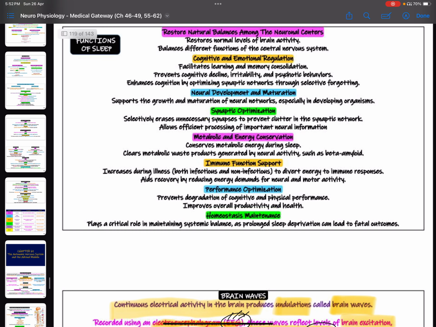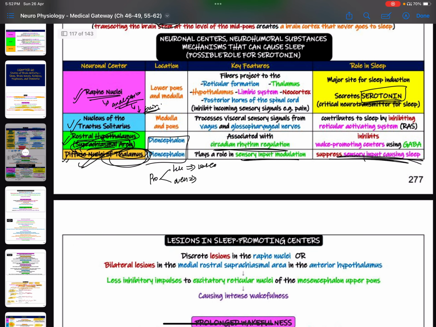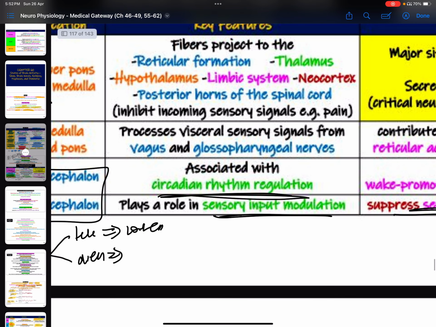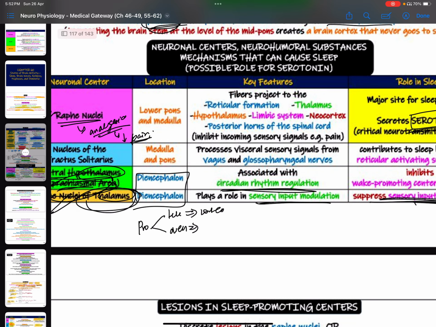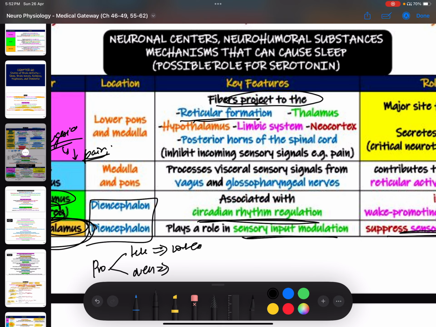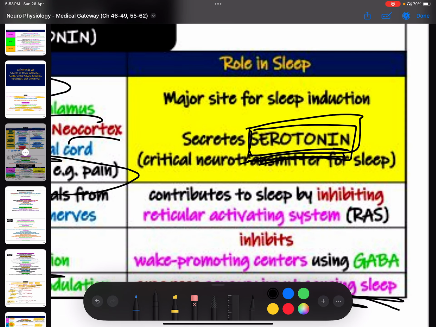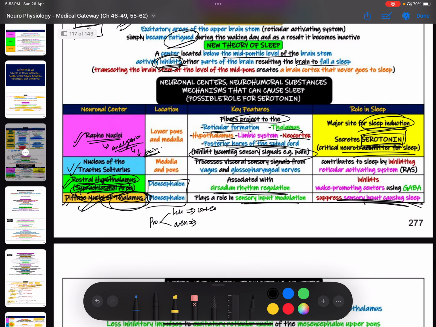So we were saying that I was telling you about sleep, right? Yeah, medulla and pons. Raphe, so what happens with the raphe? Its fibers project into the reticular formation, the thalamus, hypothalamus, limbic system, and neocortex, and also the posterior horns of the spinal cord. What does it do? It's also very important in inhibiting incoming sensory signals of pain. But another very important thing done by the raphe is that it releases serotonin. Serotonin does what? It causes sleep. So it basically is a major site for sleep induction.